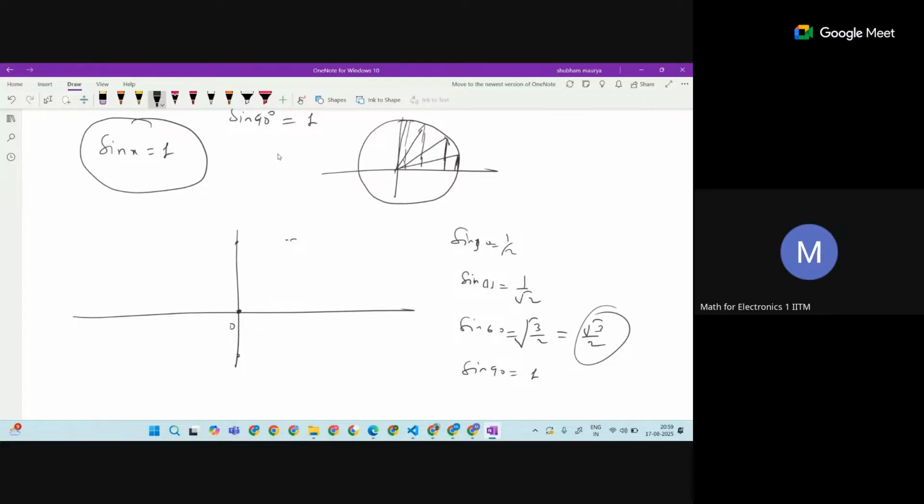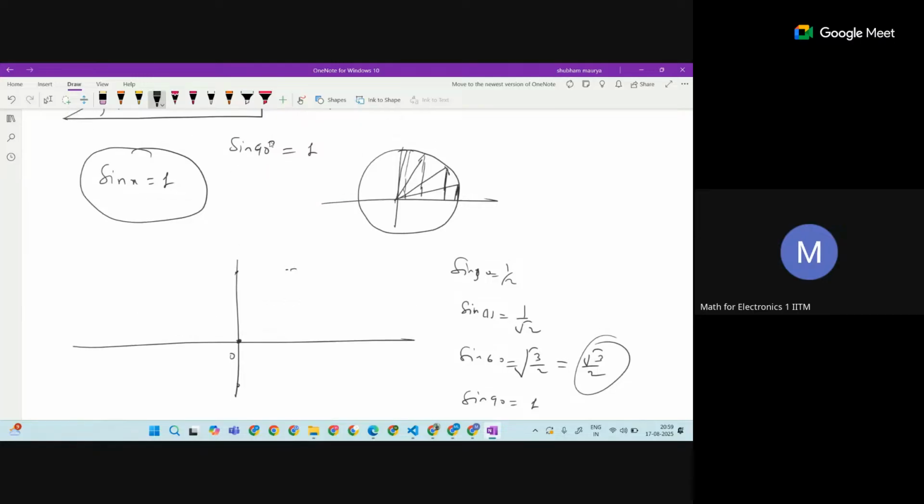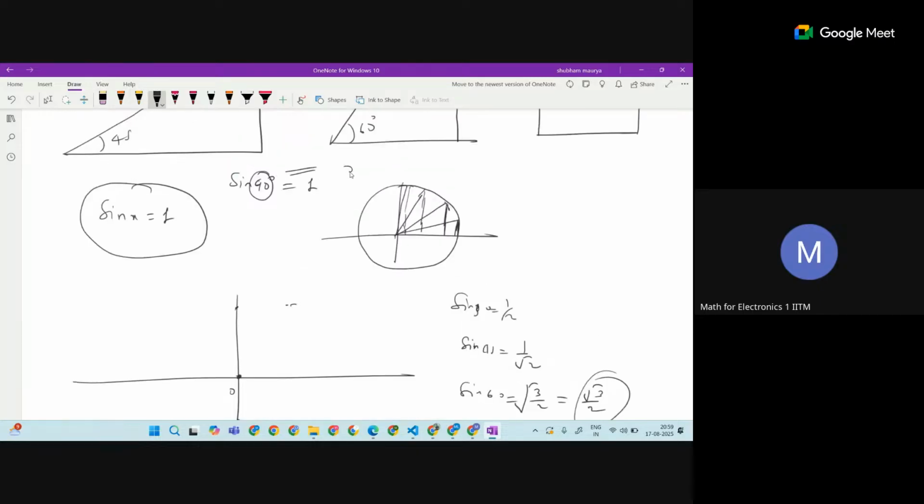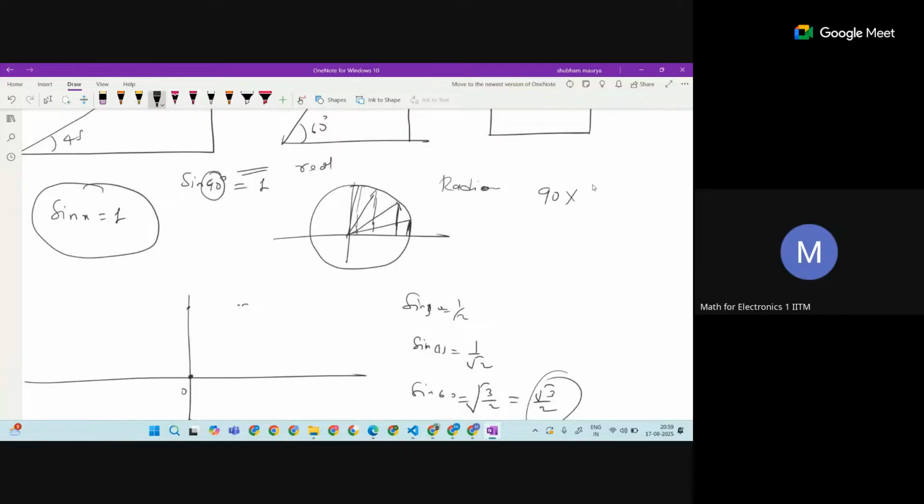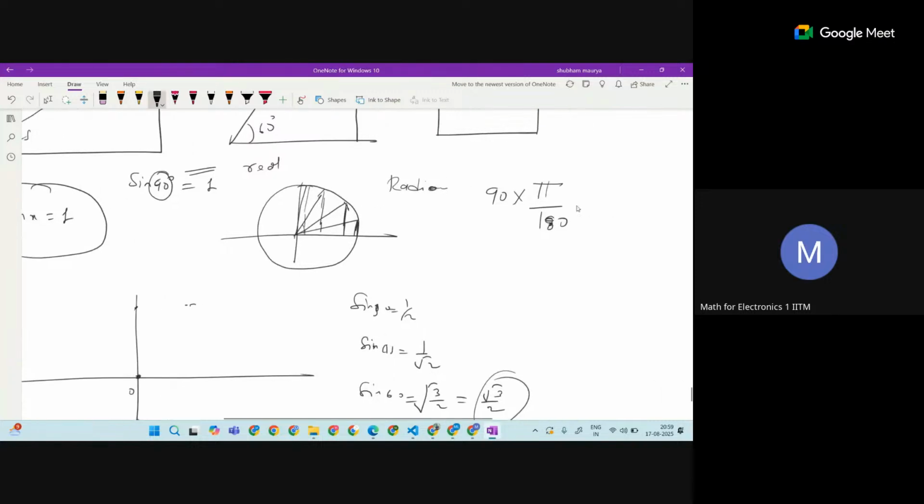One thing I missed: this value is given in degrees, but we can convert this degree into real number form, which is called radian. To convert any degree to radian, we generally multiply by pi upon 180. This pi value, generally in class 10 or maybe 12, pi also means 180 degrees, but pi has a different notation. It is used to convert any degree into real.